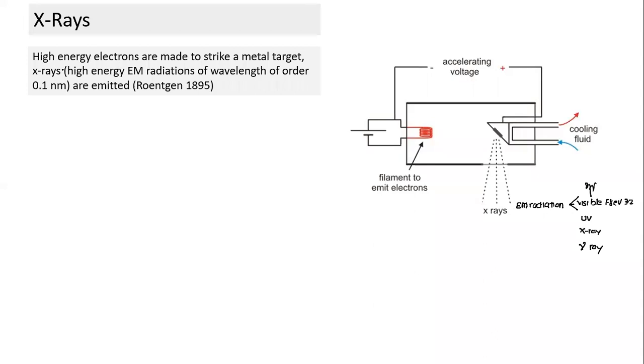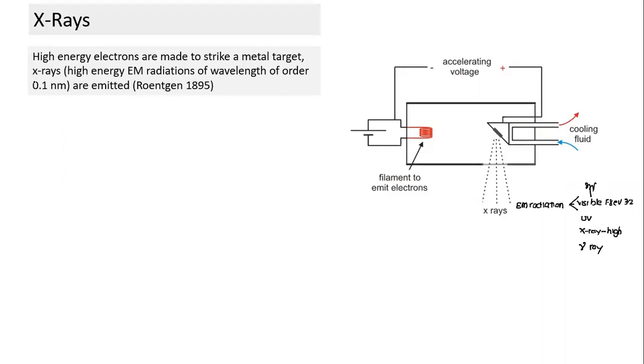So when we talk about X-ray, X-ray also is EM radiation, but this is high energy radiation. How much higher? It is maybe more than 1,000 times more energy compared to visible spectrum. So either we can tell in terms of energy level, or we can define in terms of wavelength, or we can define in terms of frequency. All three are similar. So what are X-rays? These X-rays are high energy EM radiation of wavelength of the order of 0.1 nanometer.